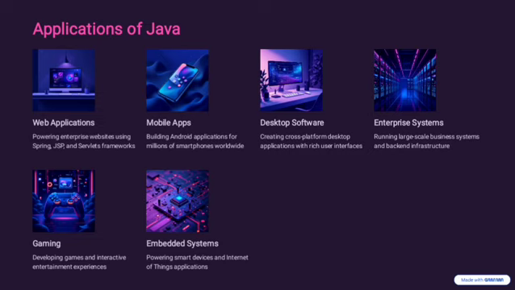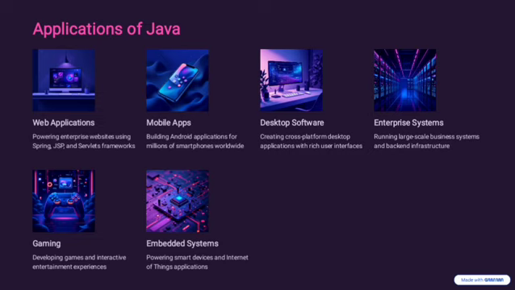And the next application of Java is mobile application, building Android applications for millions of smartphones worldwide. It is the primary language for Android developers. For example, the WhatsApp and Instagram backend parts are developed with the help of this language. And the next important application is desktop software, that is creating cross-platform desktop applications with rich user interfaces. JavaFX and Swing are the technologies used to develop desktop applications. Examples of desktop applications are calculator apps and text editors.